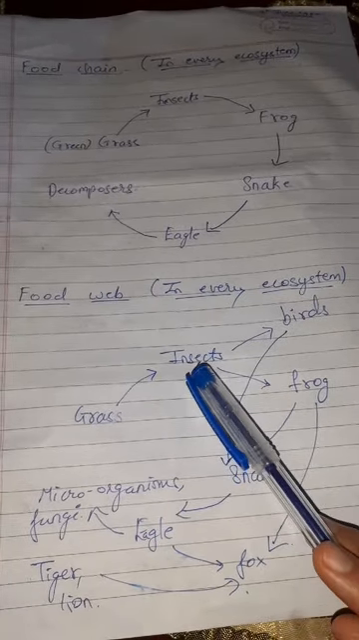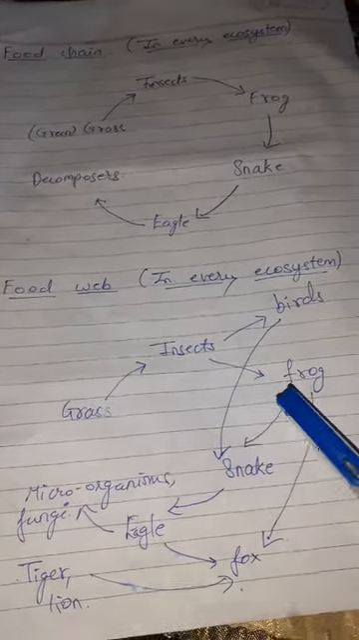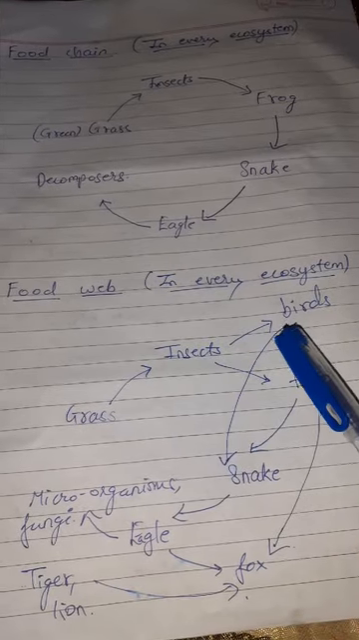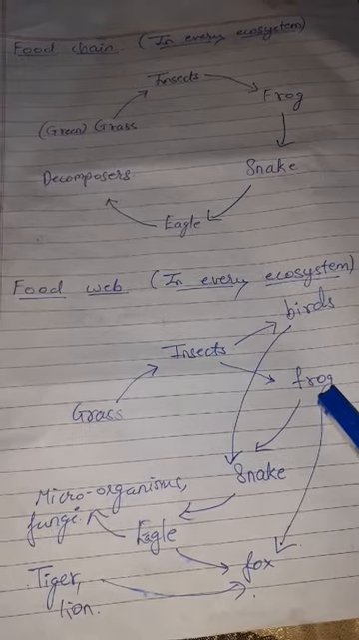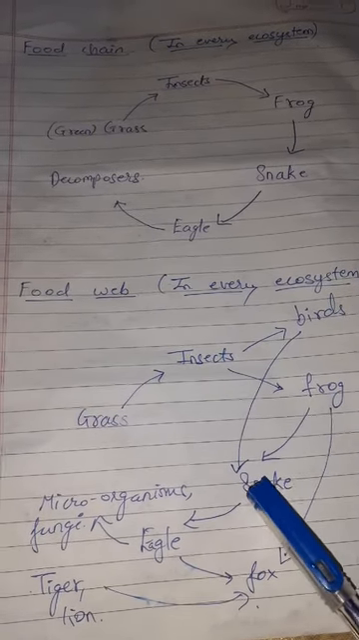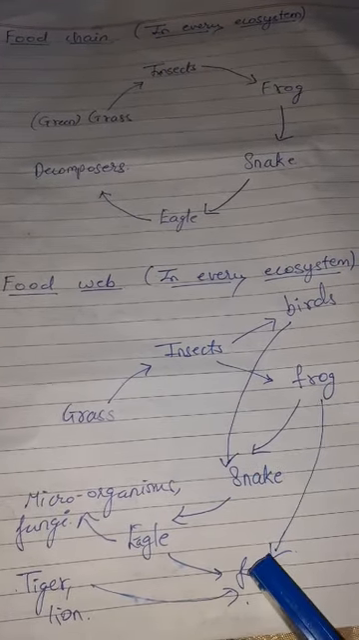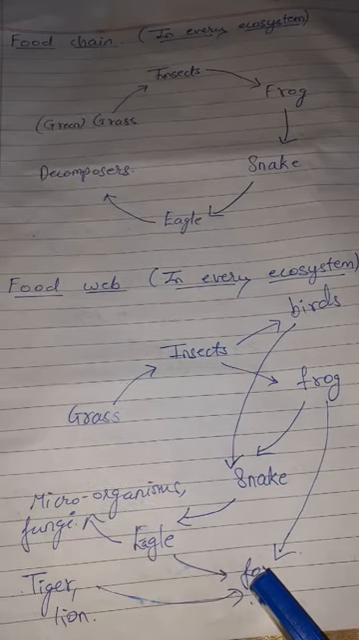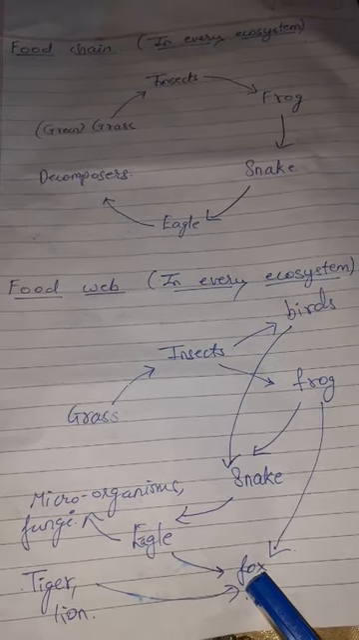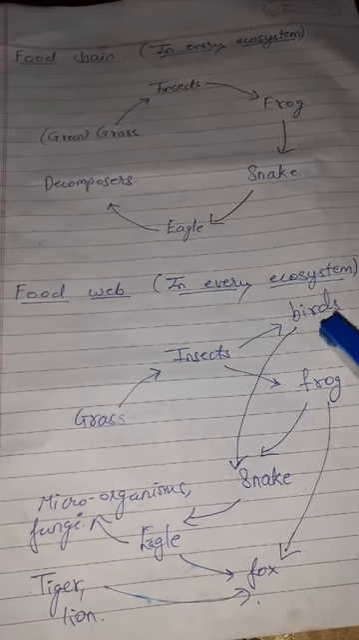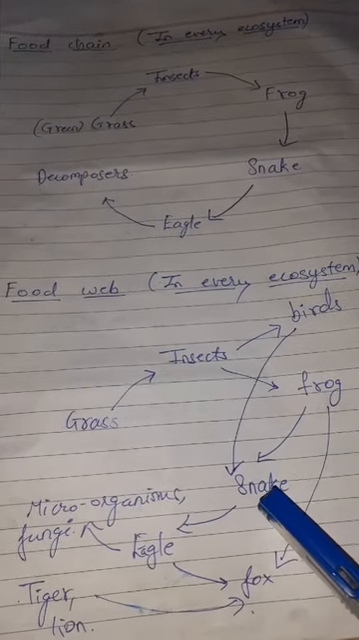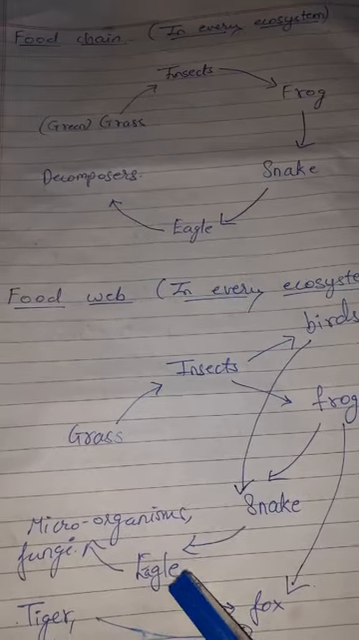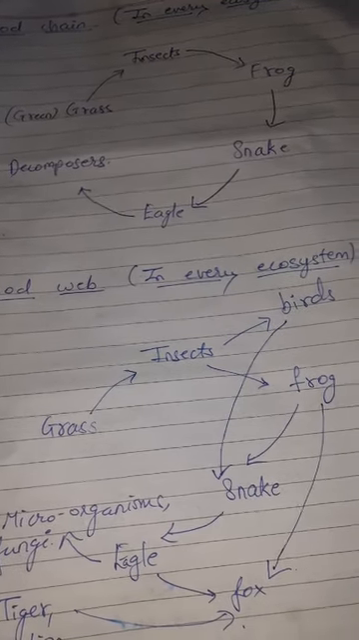Now, the insect can be food for frog, it can be food for birds. Similarly, the frog can be food for snake, it can be food for this eagle, it can be food for the fox, and these birds can be food for snakes and eagles. Okay, so what is the difference here?